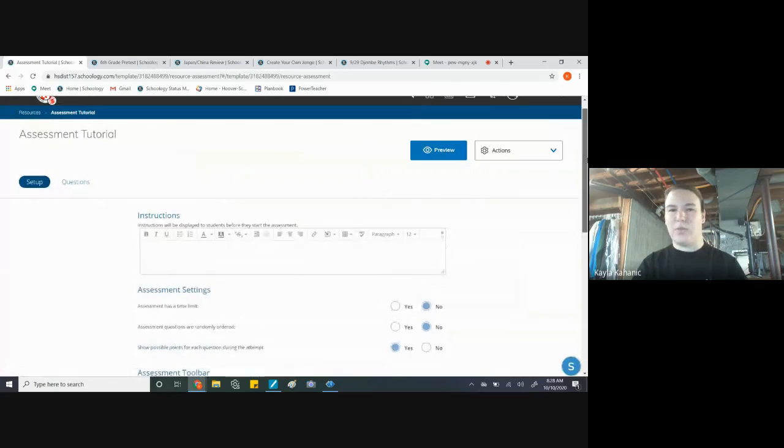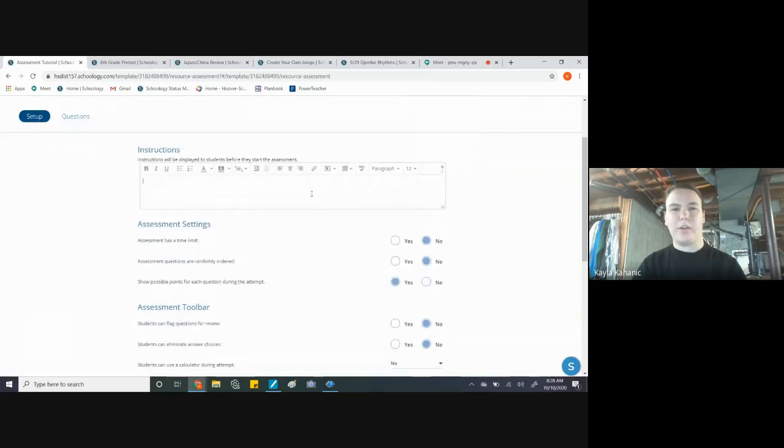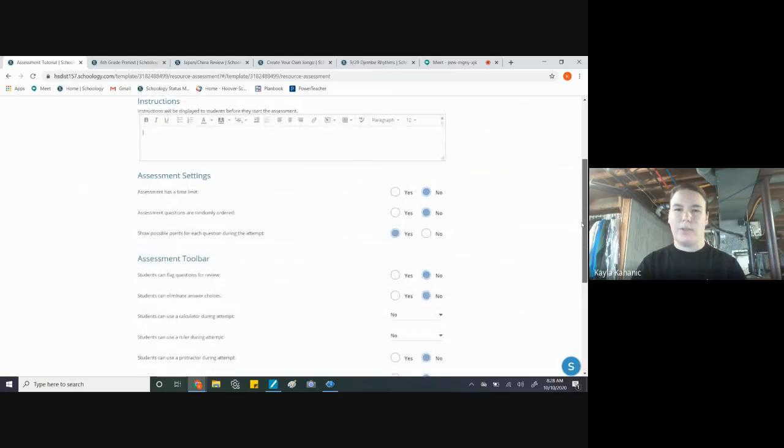And this is the first thing that you will see. You'll see the setup. So this is where you can write your instructions to the students. This is the first thing they'll see when they start an attempt. And then you have a bunch of different options.